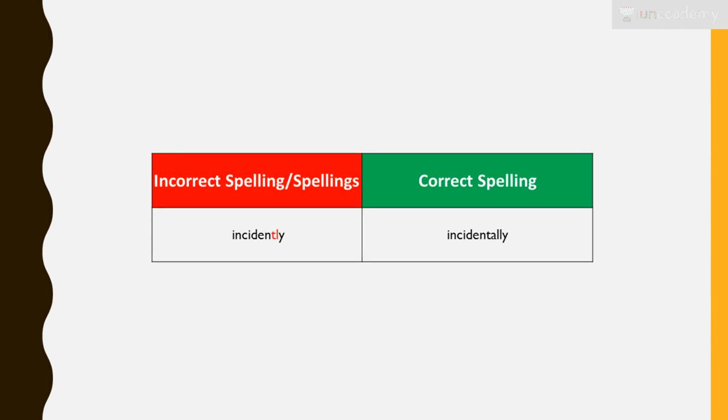Next is incidentally. Now incidentally, half the people just put an ly after incident, and that spelling is wrong. The correct spelling is you have incident, after that you need to put ALLY. So the correct spelling is INCIDENTALLY, right?